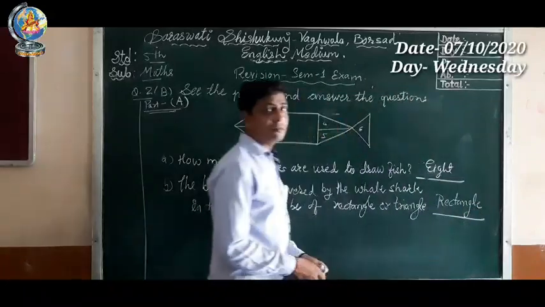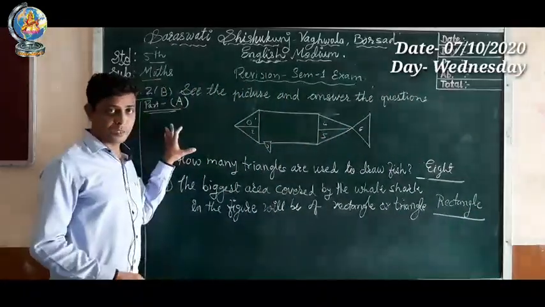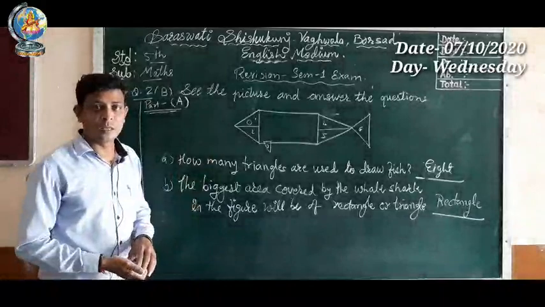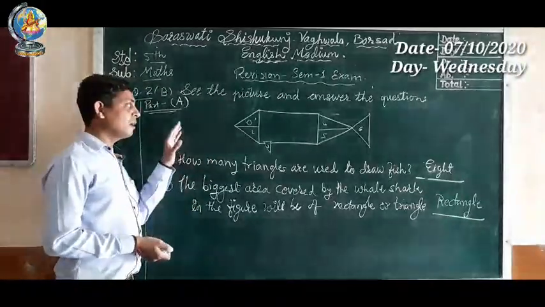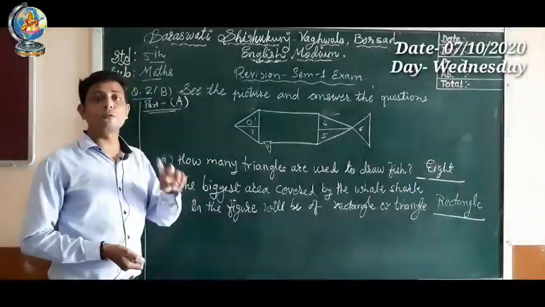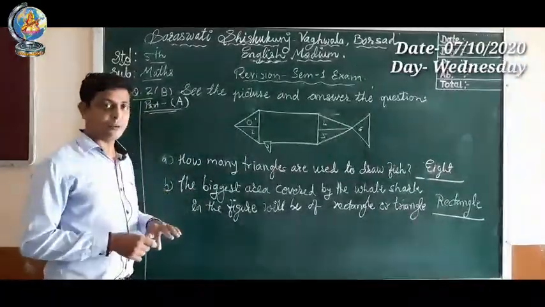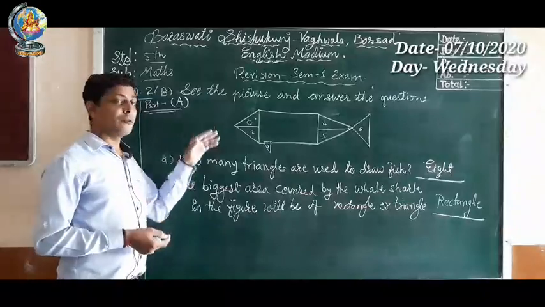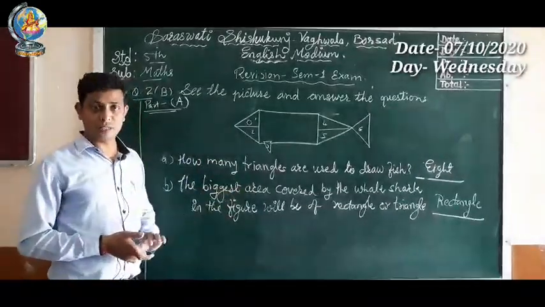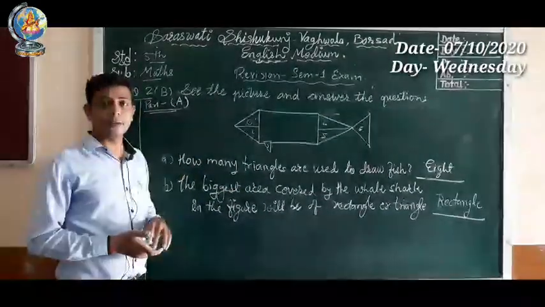Okay, so here we have completed part 1. Now we will see part 2. In the exam they will ask a question like this. So I am going to do 2 questions. Part 1 I have done, part B I will do. They will give any picture and according to the picture they will ask the question. So now we will see part B.